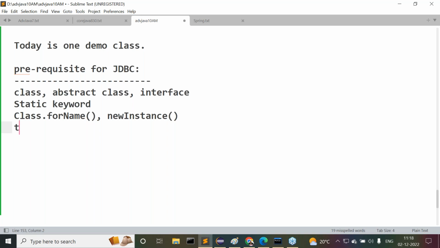Next is the throws keyword from exception handling. The next one is try, catch, finally. We require these topics: throws keyword, try catch finally. After completing this, the collections topic is required, but not immediately. To start JDBC, these topics are sufficient.